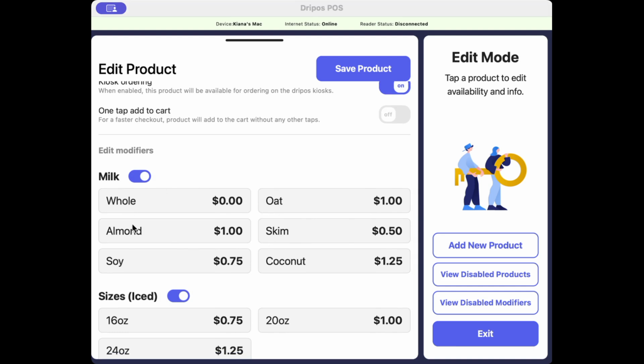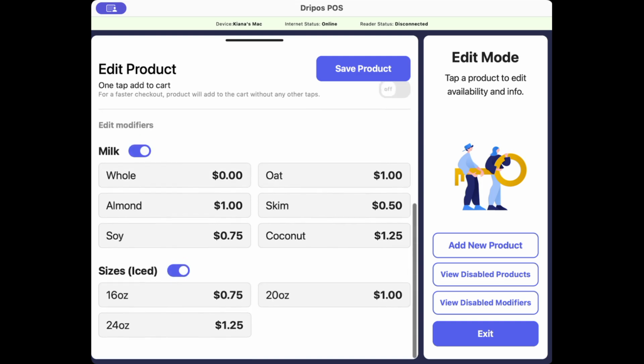The first being disable mobile ordering for the entire modifier. So if you would like to disable mobile ordering, what you would do is just click on the toggle next to the modifier name off. That means that it would not show up on your order app or order website. If you would like it to still be enabled, just leave it on.